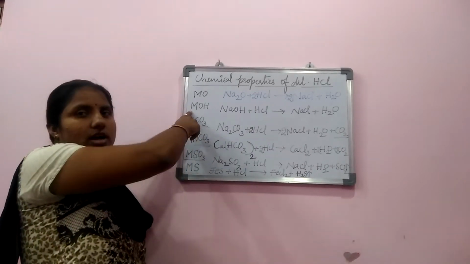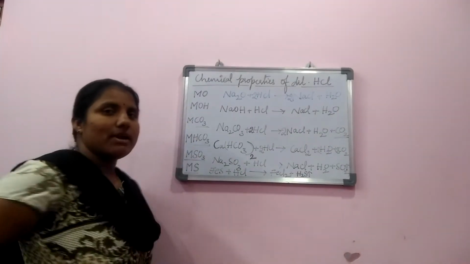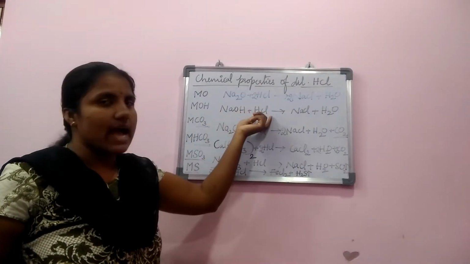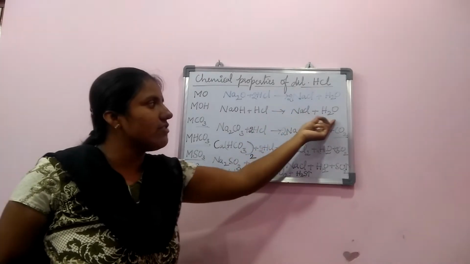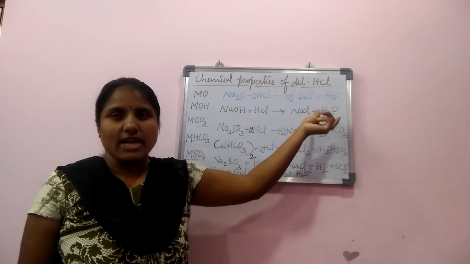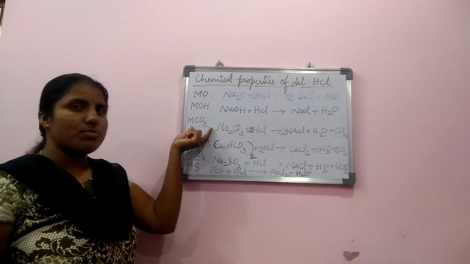Next come to metallic hydroxides. Metallic hydroxides are also bases. When these bases react with the acid, again they produce salt and water. This is also an example of neutralization reaction. Let's come to metallic carbonates.